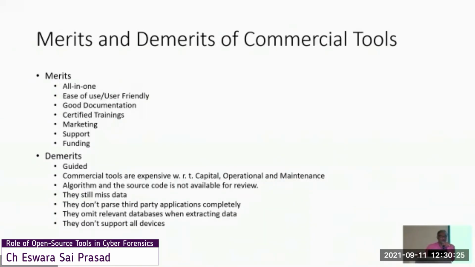So that's why I'm telling this example: with commercial tools, whatever merits exist, underneath the merits some demerits also exist. So we have to be very, very cautious while conducting the forensic analysis. Otherwise, the forensic analysis is not 100%, and we will be missing some data artifacts. And those data artifacts may be vital in proving a case. Another example I will quote.